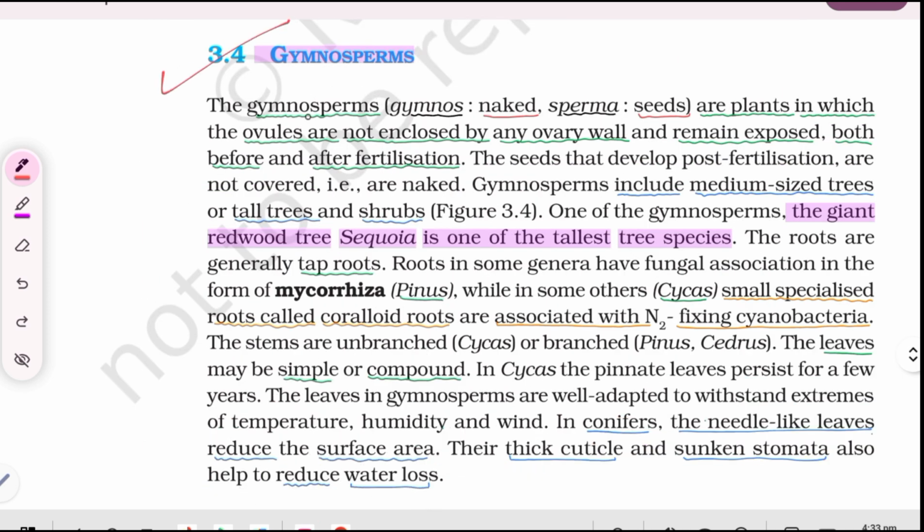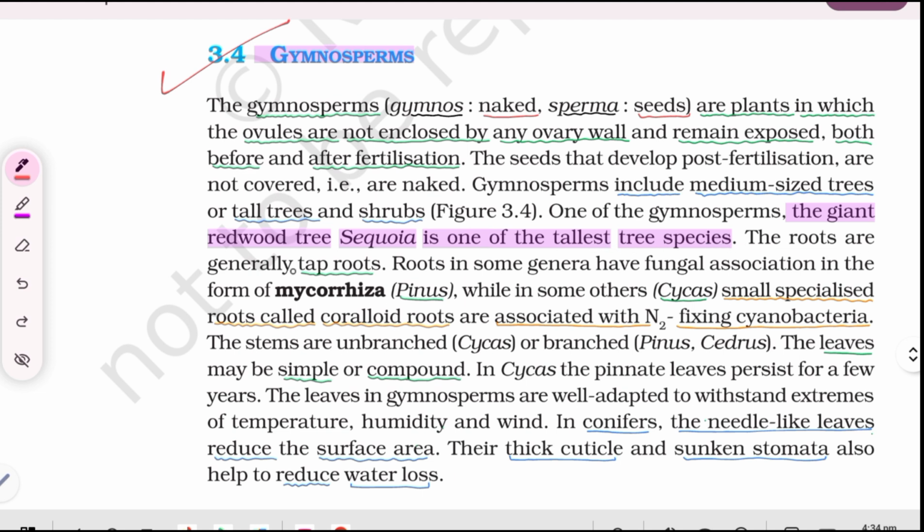Gymnosperms. The word gymnos means naked and sperma means seeds. So, the gymnosperms are plants in which the ovules are not enclosed by any ovary wall and remain exposed both before and after fertilization. The seeds that develop post fertilization are not covered, meaning they are naked. Gymnosperms include medium-sized trees or tall trees and shrubs. One of the gymnosperms, the giant redwood tree, Sequoia, is one of the tallest tree species.